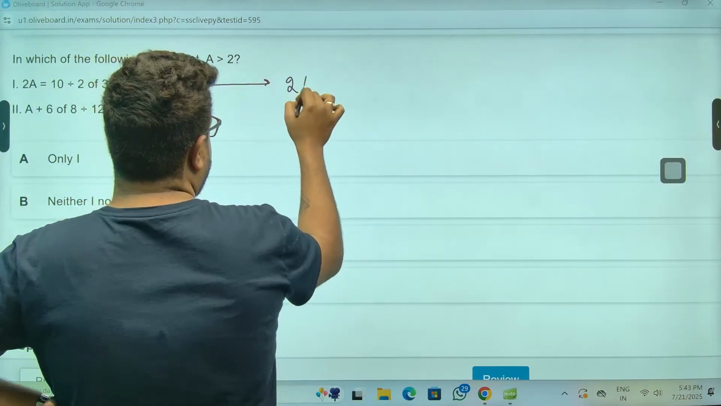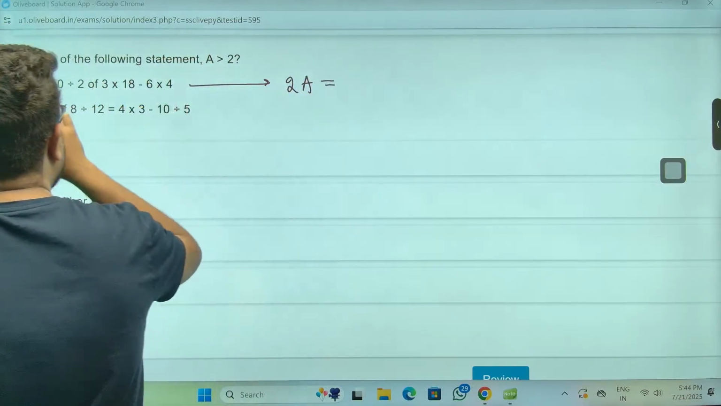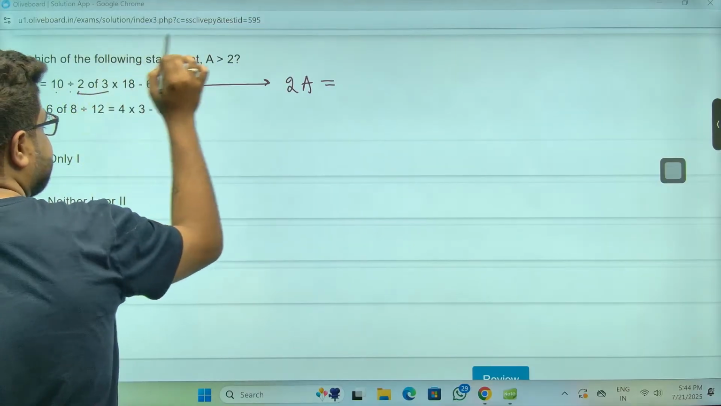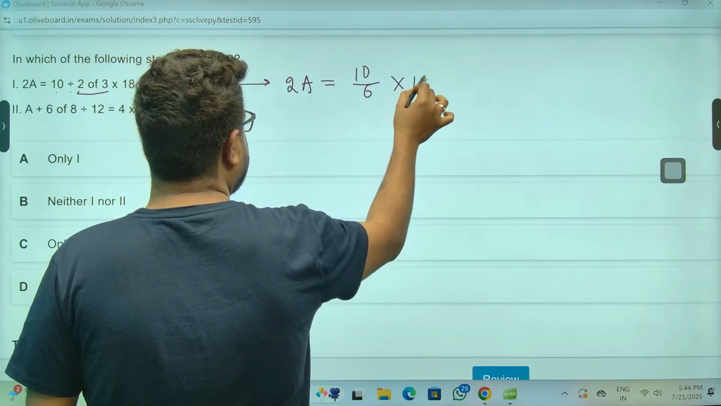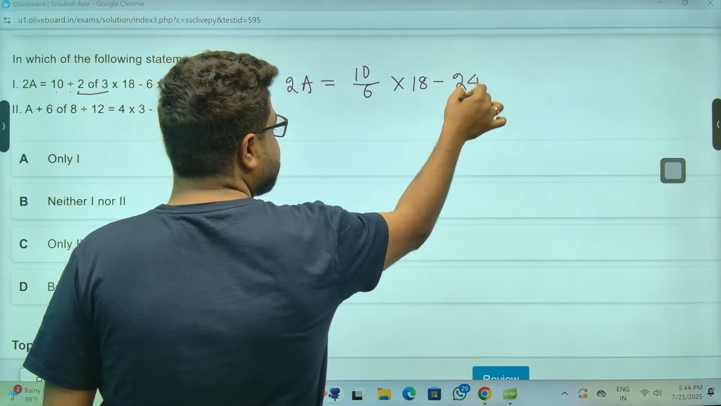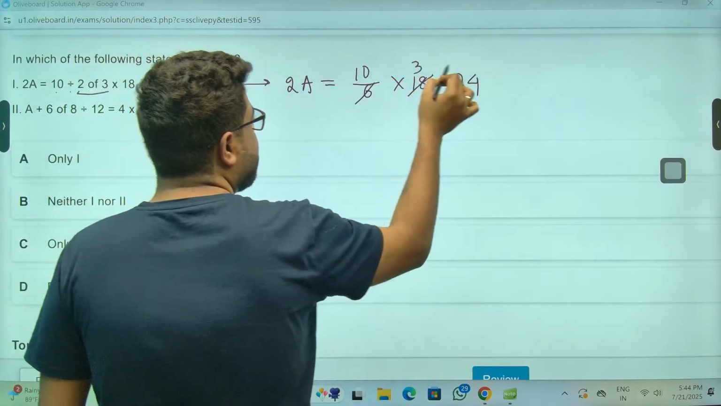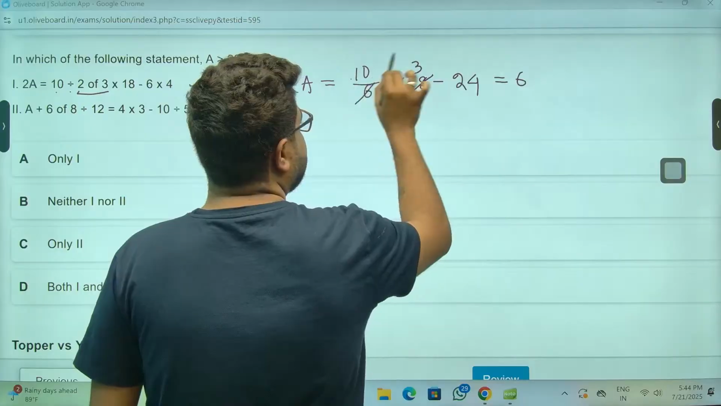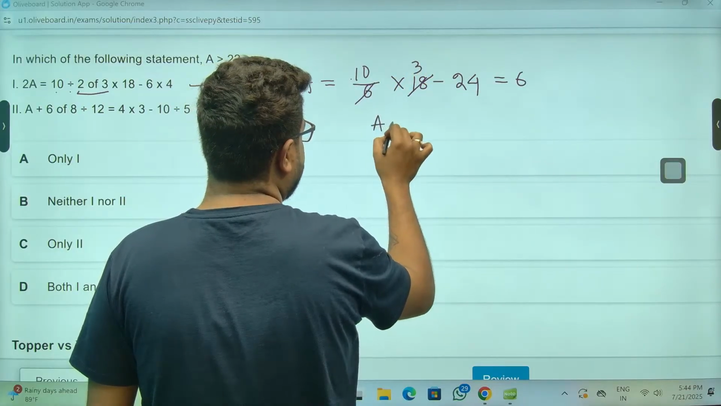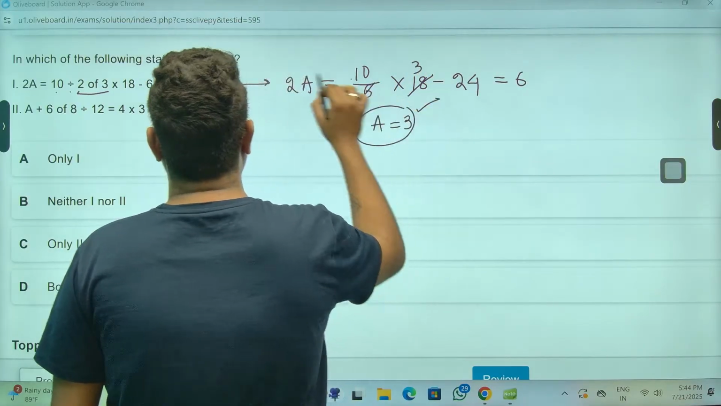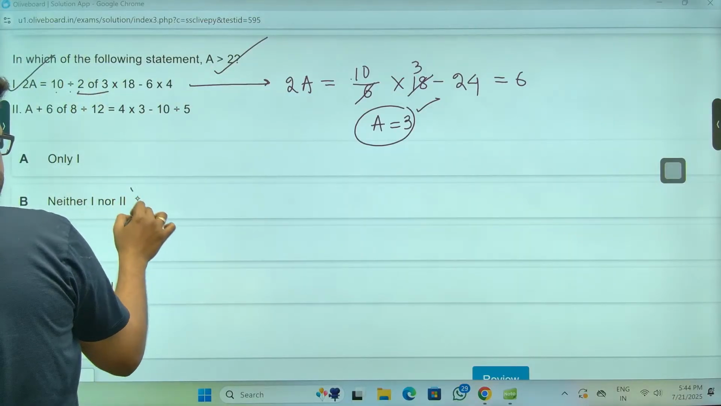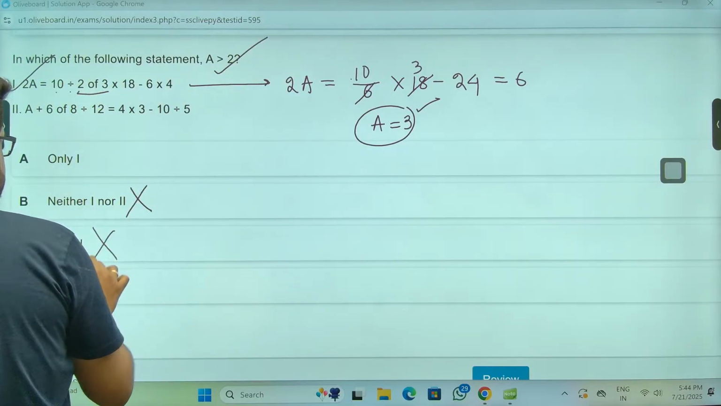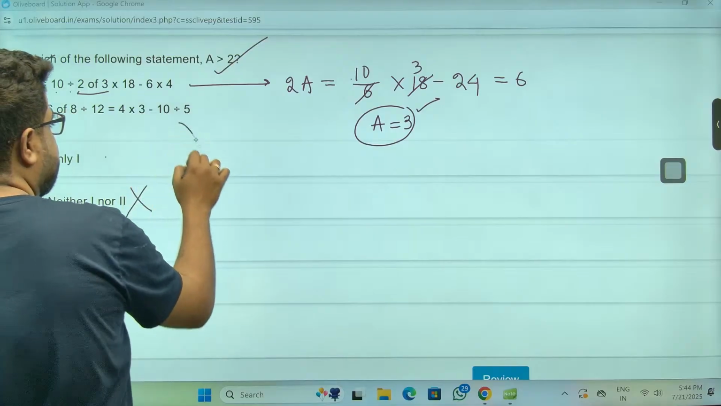2a is equal to 10 by, this is 6, into 18 minus 24, sir. So this is 6, right? 30 this, so a is 3. Greater than 2? Yes, sir, greater than 2. So a will be this. Meaning this cannot be the answer. Either this or this. Let's see.